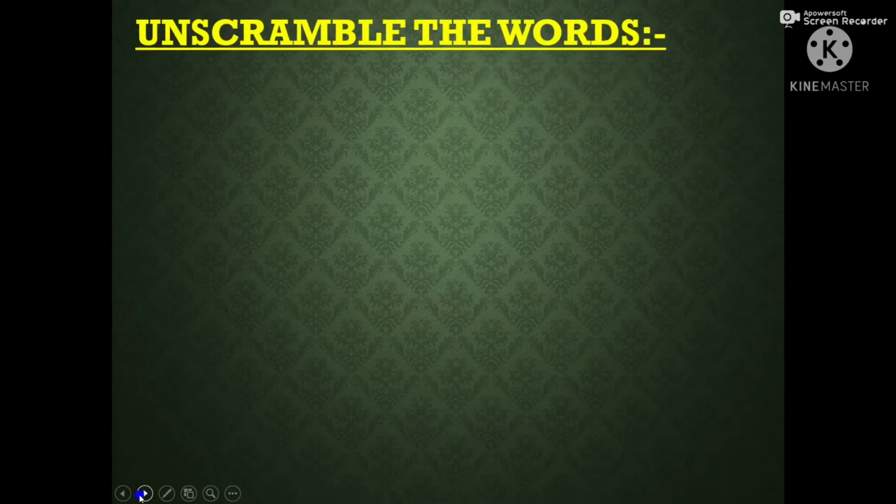Next, now we will do some unscramble the words. That means we will rearrange letters to make meaningful words. First one is Hadwos. That will be shadow. That is shadow.